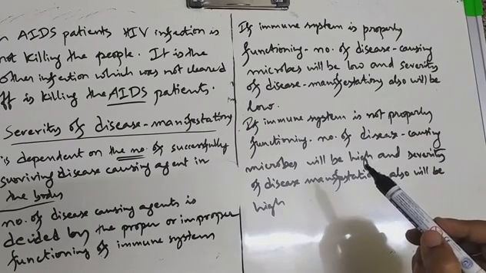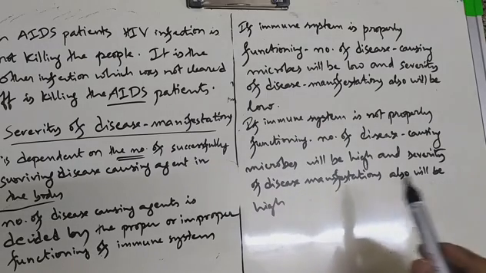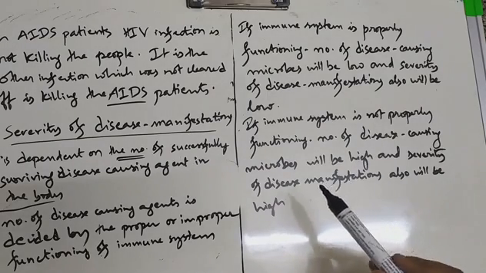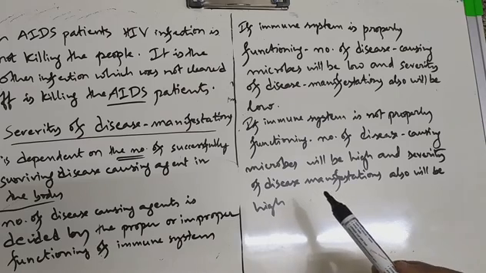This is how severity of disease manifestations is decided. So, the immune system is the major factor that determines the number of microbes surviving in the body.